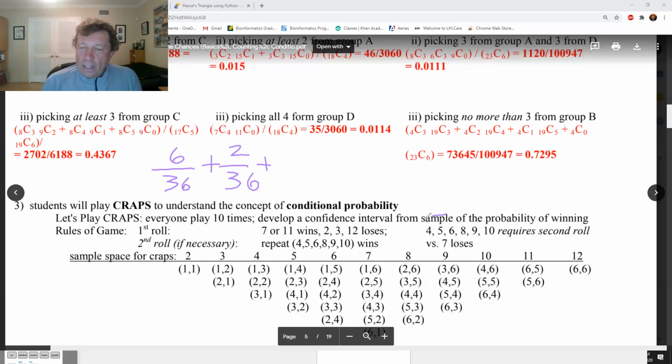Now, if you get these, the game changes. And conditional probability, which we introduced earlier in the day, starts taking over.